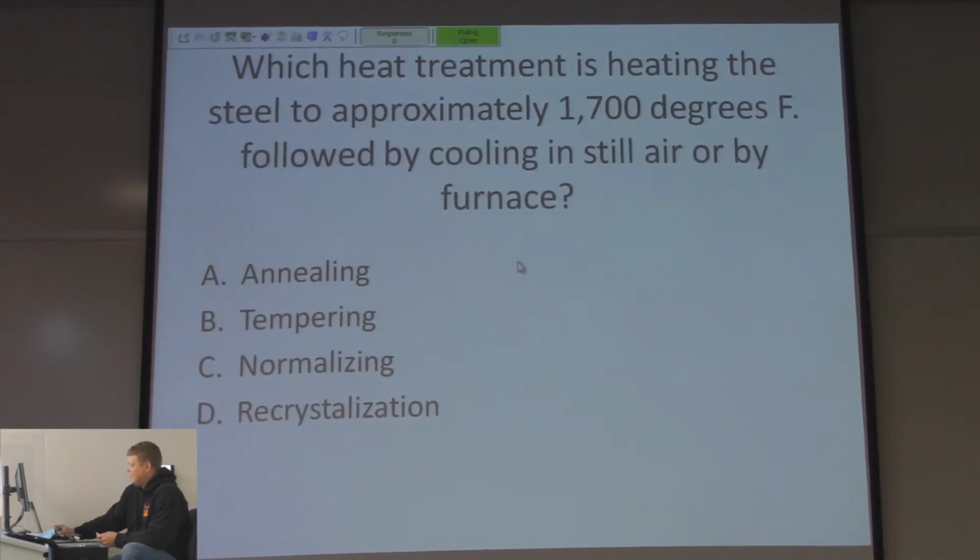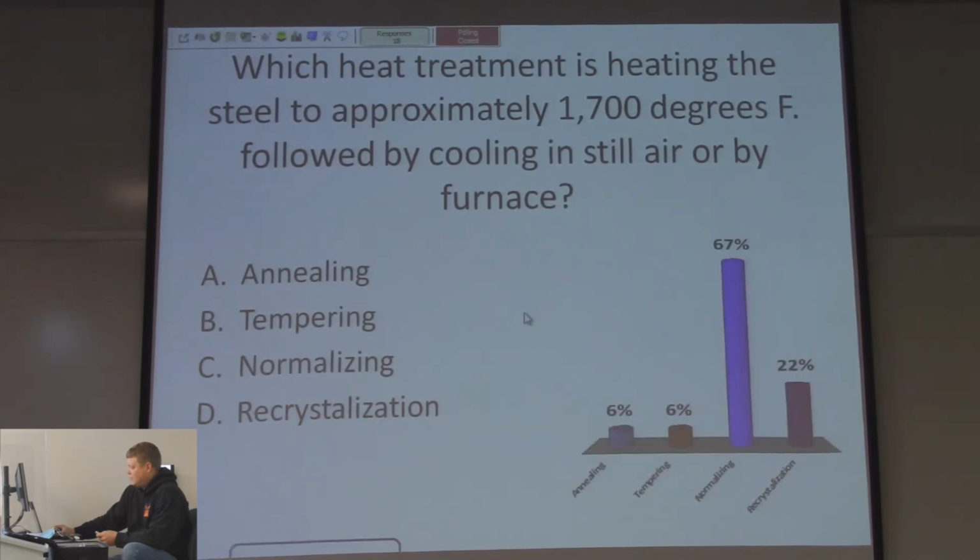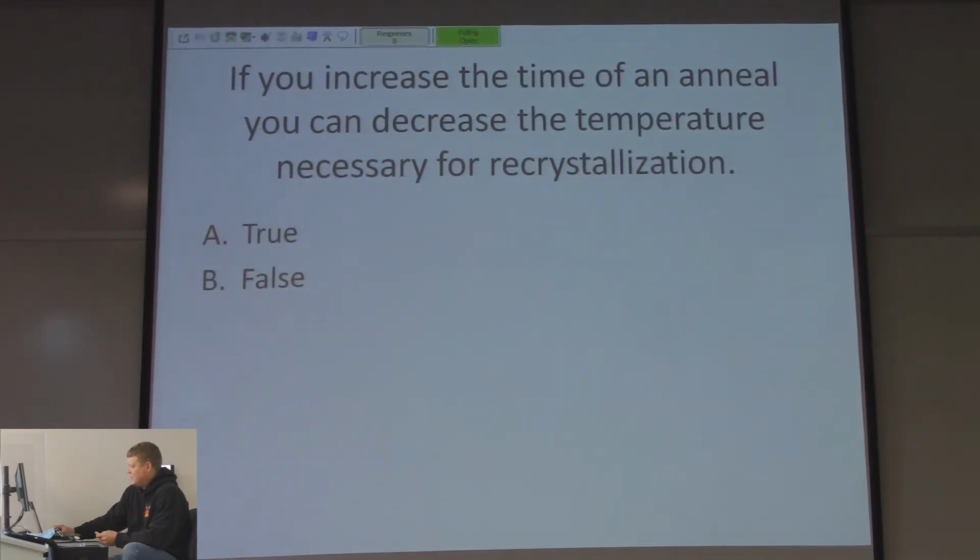Which heat treatment is heating the steel to approximately 1700 degrees Fahrenheit, followed by cooling in still air or by a furnace? Annealing, tempering, normalizing, recrystallization. 67% correct. Normalizing. What the hell just happened there?